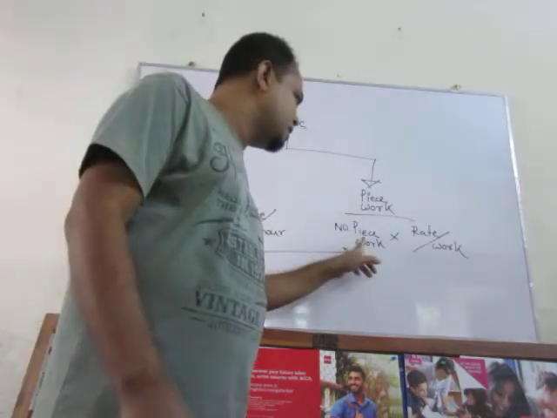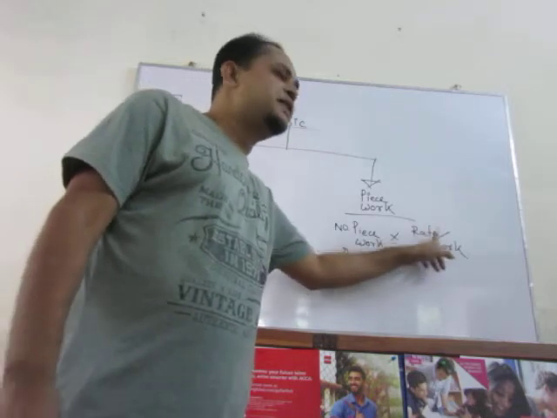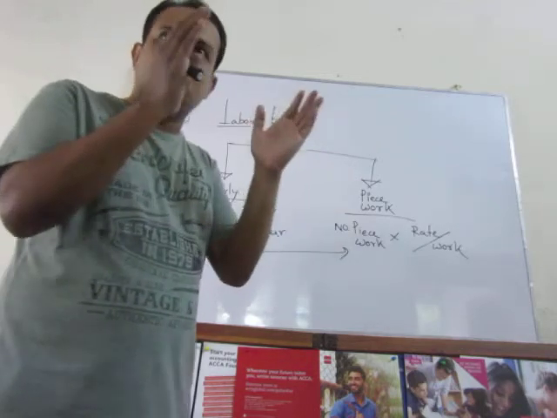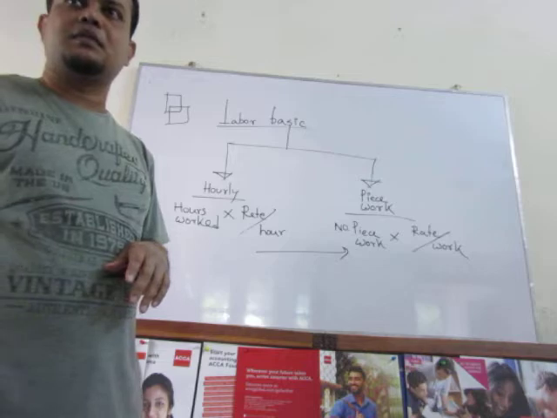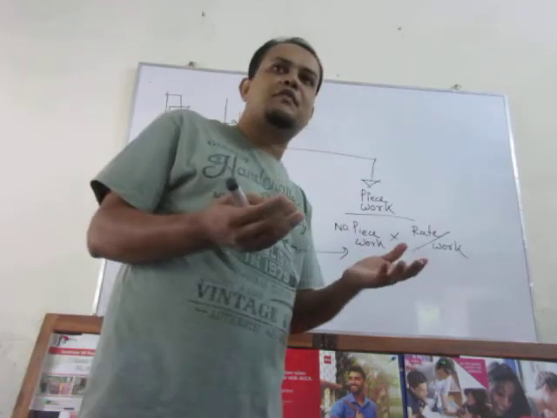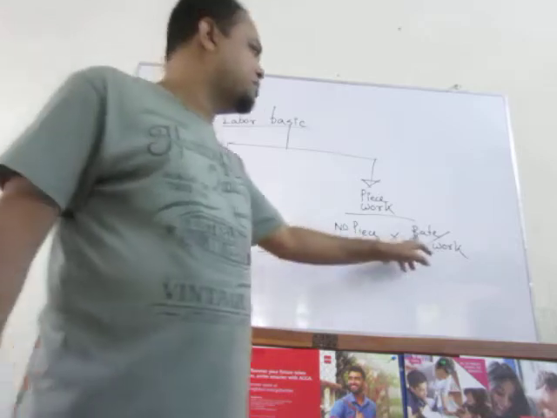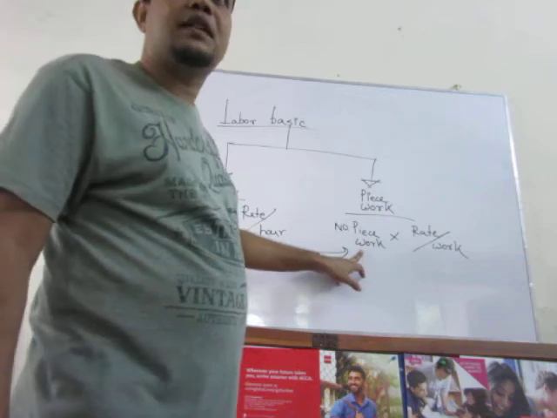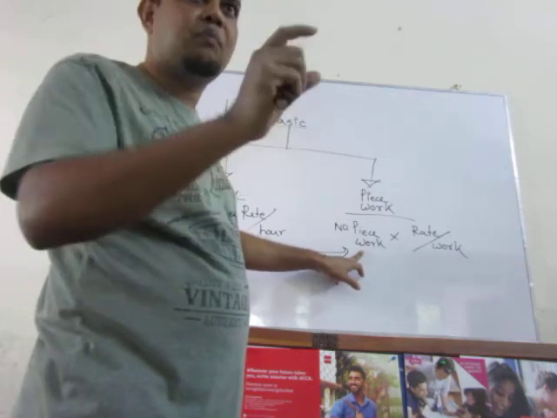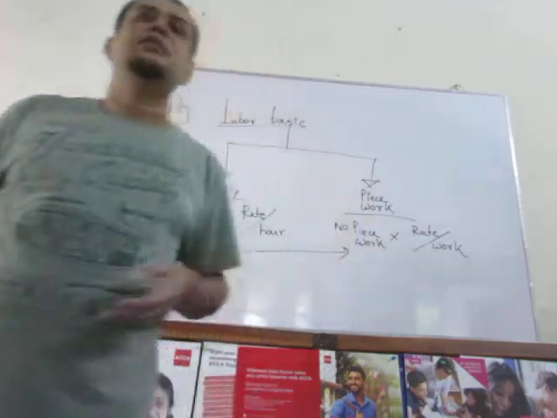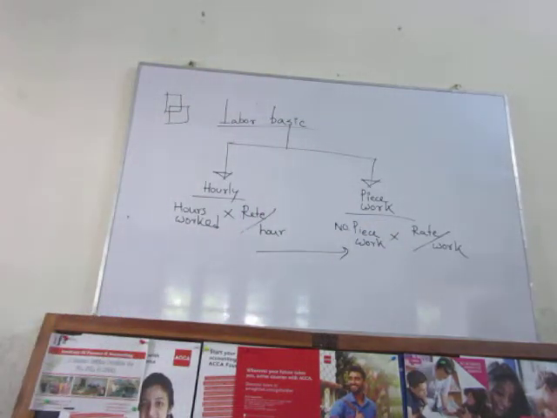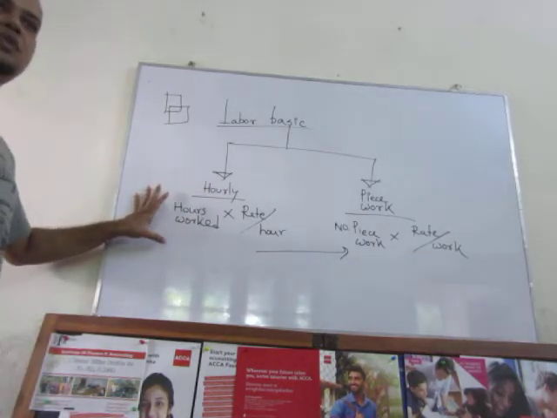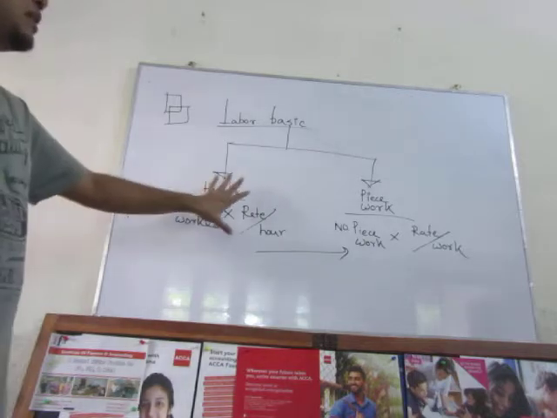So just like that, here management provides a specific rate per work. That means the workers have to complete individual jobs to receive any payment from the management. So it ultimately motivates the labor forces to enhance productivity. As for example, per t-shirt is $2. So if the labor forces want $10, then you have to complete at least 5 t-shirts. So it ultimately increases the productivity of the labor forces. Clear? So these are the two different methods of calculating the basic remuneration or basic payroll of the labor forces: hourly and piecework system.